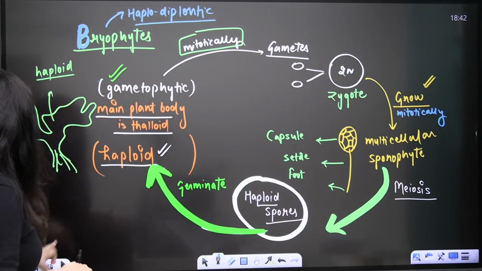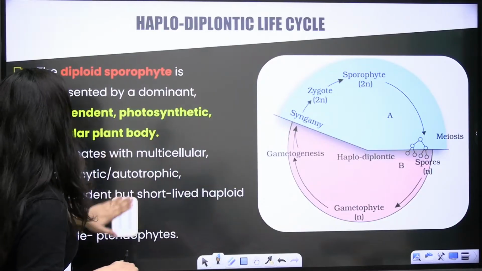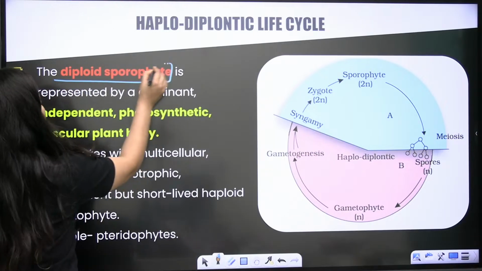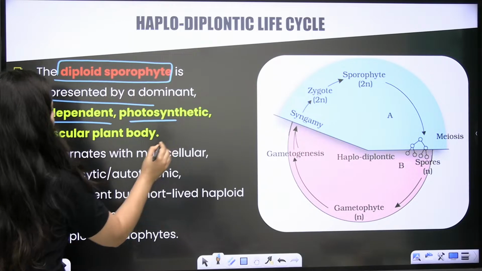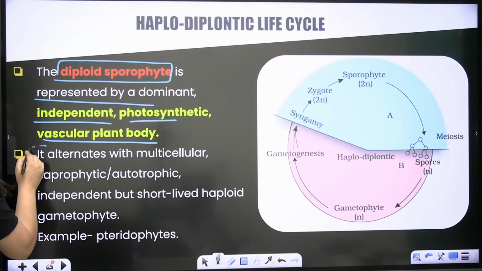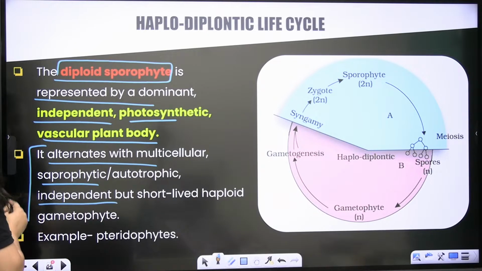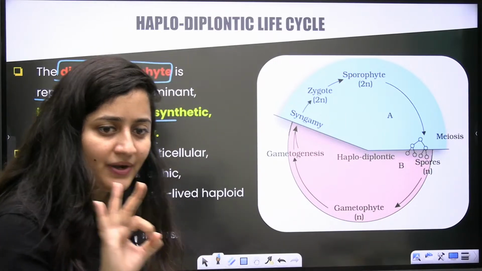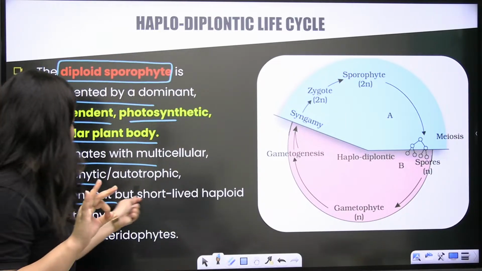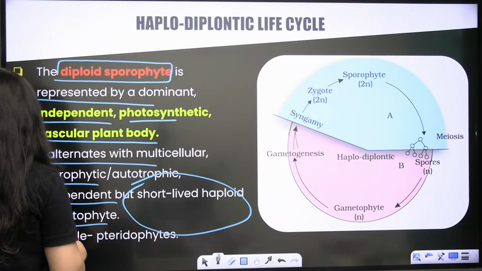Fine. So in pteridophytes, the story is a little different. Here you can see it is the diploid sporophyte which will be dominant, independent, photosynthetic and vascular. It will alternate with a multicellular gametophyte which is again independent, but it is short-lived. So the gametophyte is also there. It is independent. It is not dependent on anyone else. But again, as I said, it will be short-lived and independent. These two are the important features.